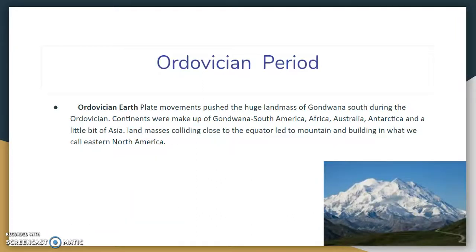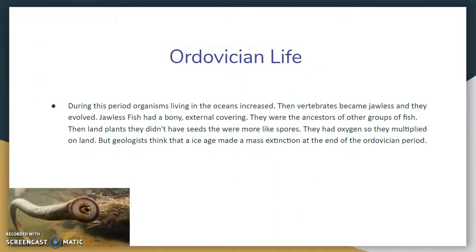So now on to the Ordovician period. Ordovician Earth. Plates moved and pushed the huge landmass of Gondwana south. During the Ordovician, the continents were made up of Gondwana, South America, Africa, Australia, Antarctica, and a little bit of Asia. Landmasses close to the equator led to mountain building in what we call eastern North America.